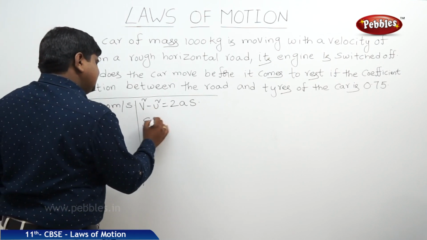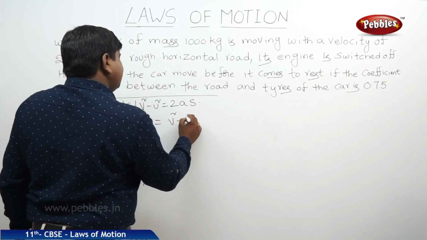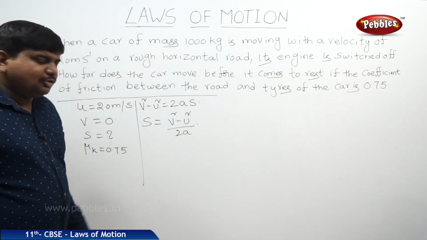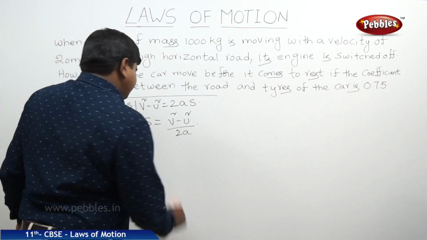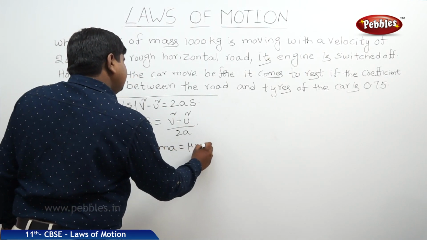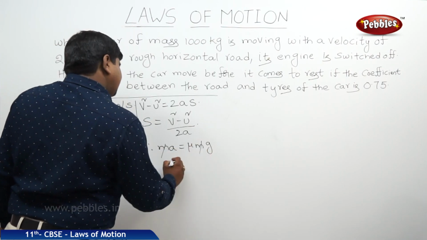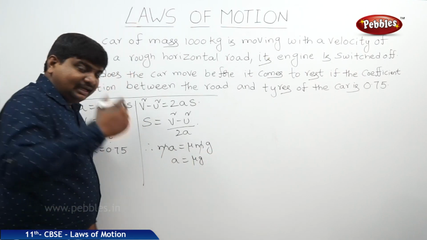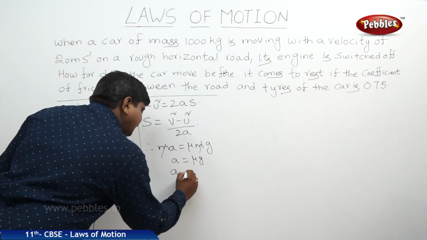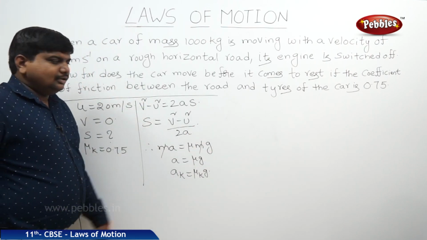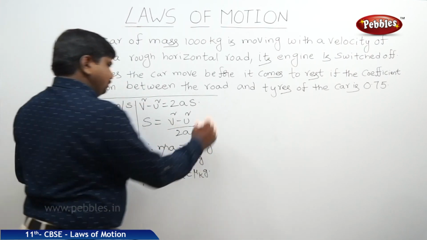So we know that S is equal to v square minus u square by 2a. We know that a is equal to mu g because ma is equal to mu mg. Therefore, m and m get cancelled. a is equal to mu g. In case of kinetic friction, it will be a_k is equal to mu k g. So automatically the final velocity is 0.